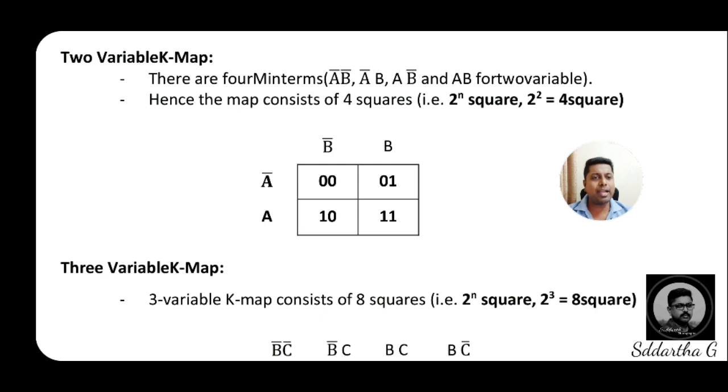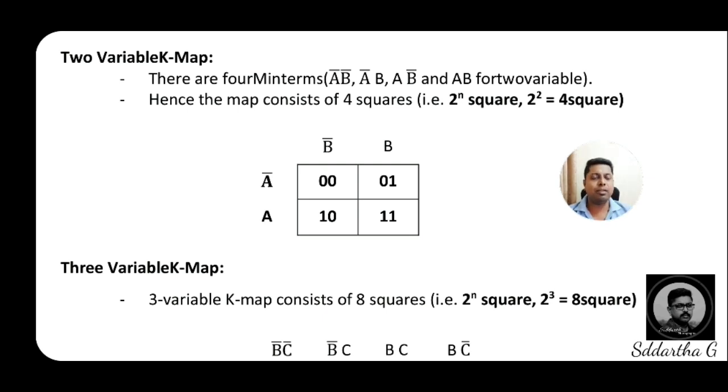Then how to write the addresses for these particular variables? First, you should draw a clear box for the 4 boxes, like 1 square. In 1 square, make 4 small boxes. Totally you will get the 4 boxes. There they are mentioning some addresses. Before writing the address, now I will give one hint to write the address.